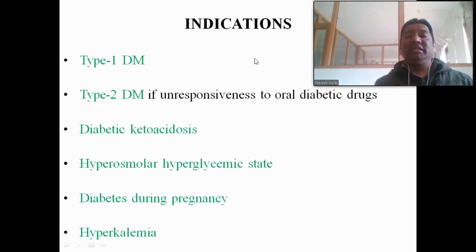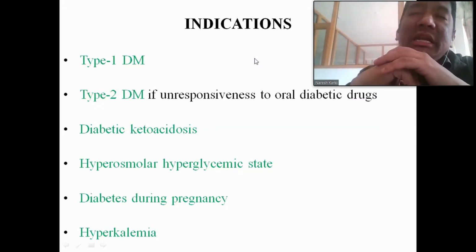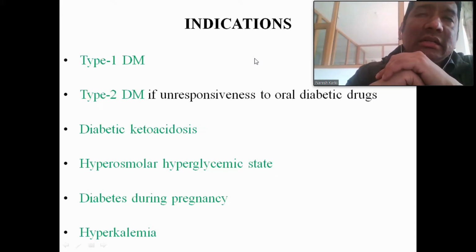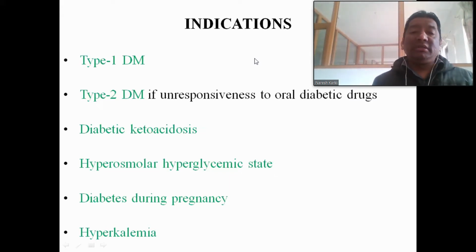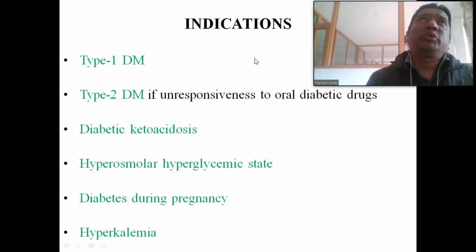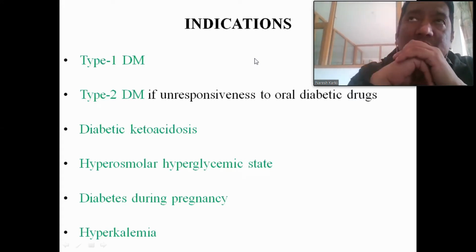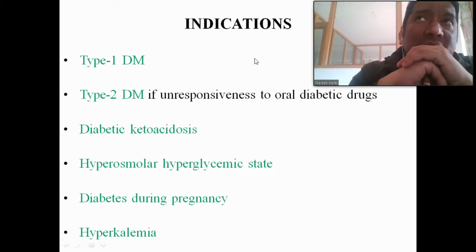So, indications of the insulin. What are the indications of the insulin? As we know, the insulin is used for the treatment of diabetes mellitus. Other than diabetes mellitus, it is also used for other diseases, but the most common indication of the insulin is diabetes mellitus. But what type of diabetes mellitus? Okay, so we know that there are two types of diabetes mellitus: type 1 and type 2.